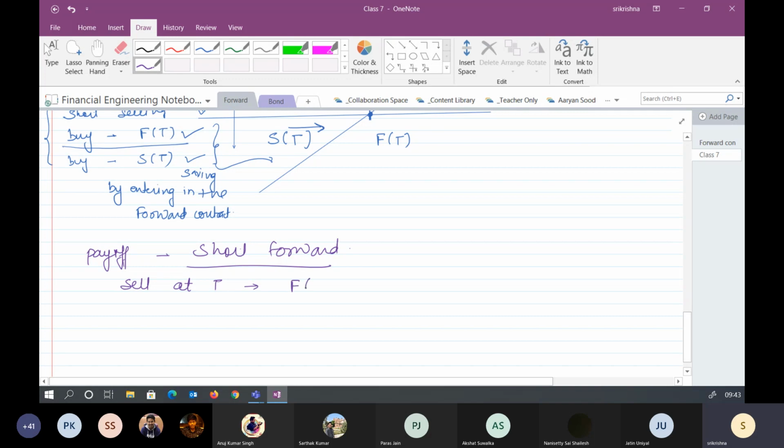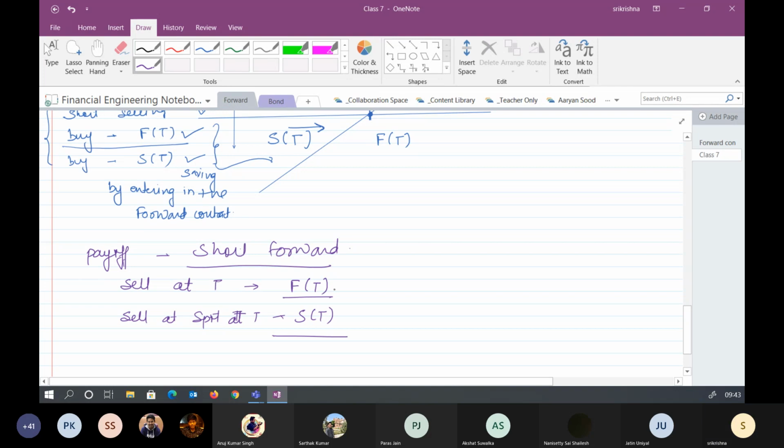So you will be able to generate this much, right? Yes, sir. Correct. And instead of selling using the forward contract, if you are selling at spot price, so you are not entering into the forward contract, rather what you are doing is you are waiting till capital T time and you are directly selling into the market. So this would have been the cash flow.